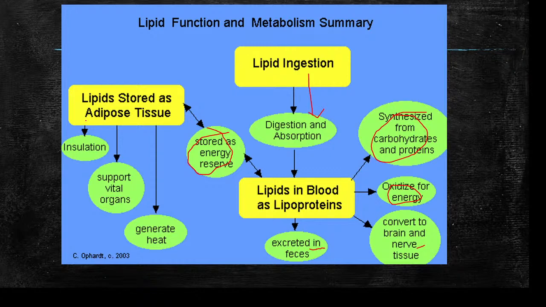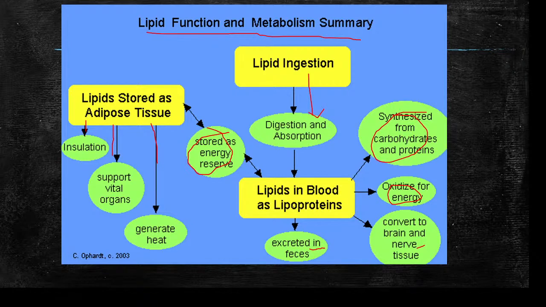These are good insulating agents. They form myelin sheath, and they support vital organs, and they generate heat. So these are the functions of lipid. This is the metabolic pathway of lipid. What happens to the lipid we consume, these are the things that happen.